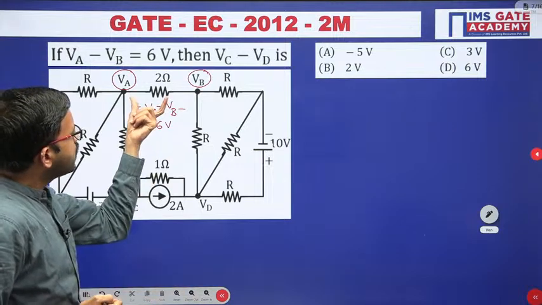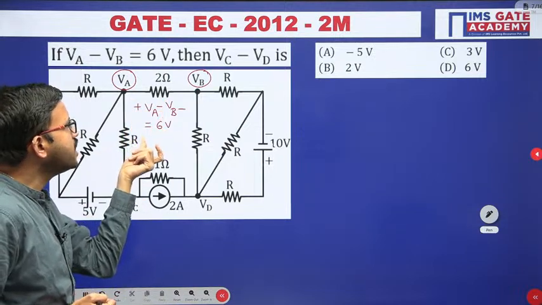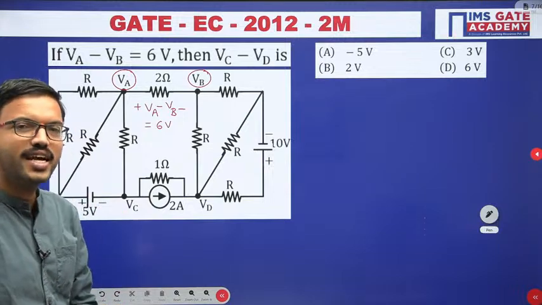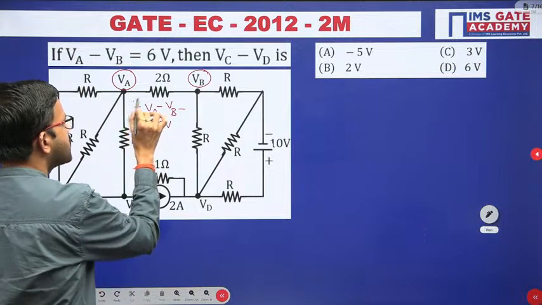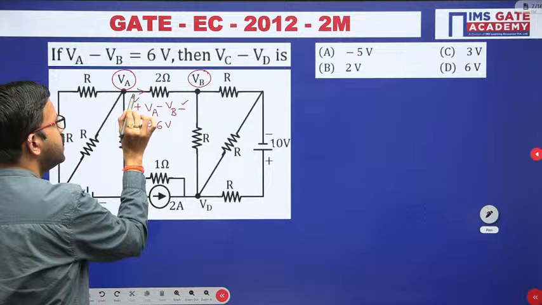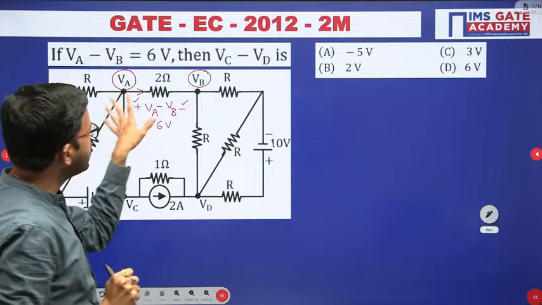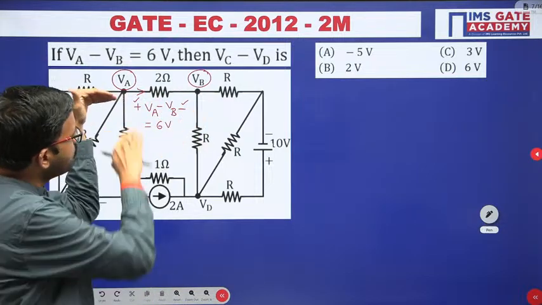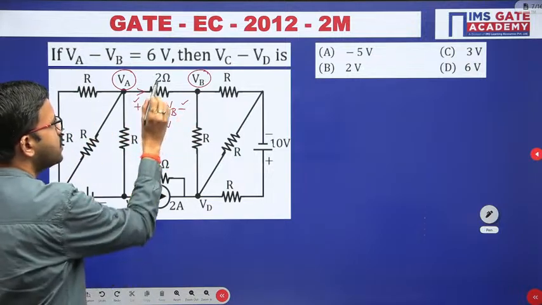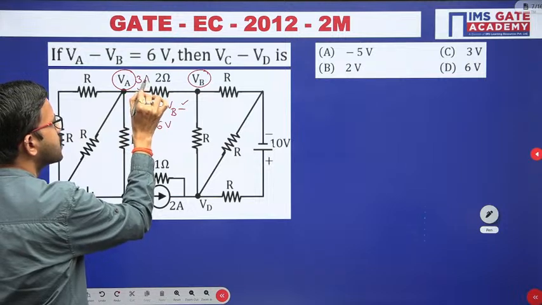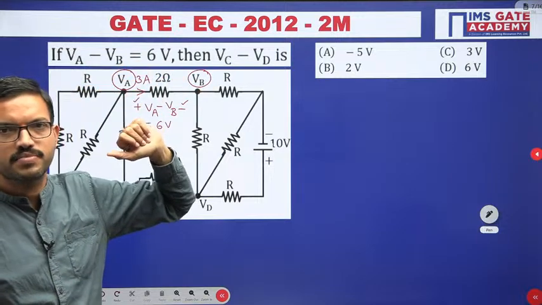Now you have a 2 ohm resistor, and across it you know the voltage. Once you know the voltage and the resistor value, can we calculate the current? Yes, obviously, by using Ohm's law. Since you have the plus sign here and the minus sign here, the current in the 2 ohm resistor flows from terminal A to B, because in a resistor current always flows from high potential to low potential, plus to minus. So 6 volt across 2 ohm, by Ohm's law, gives 3 ampere. So in this 2 ohm resistor, 3 ampere current is flowing.